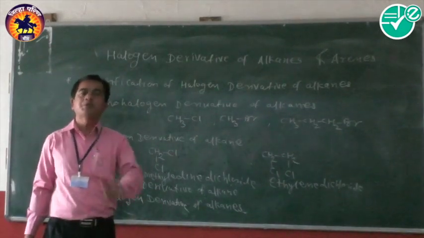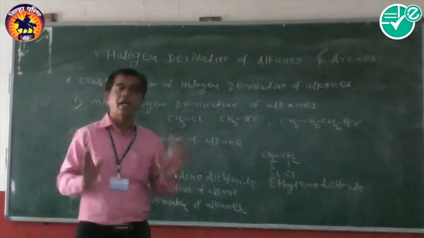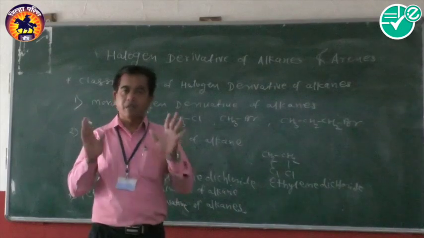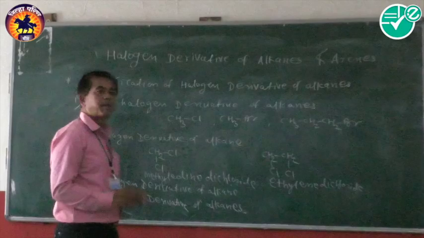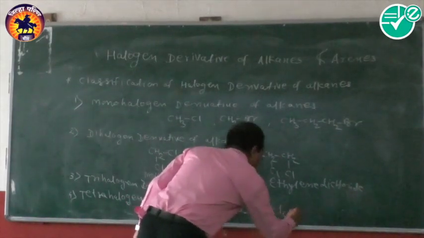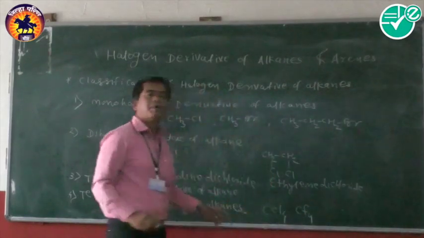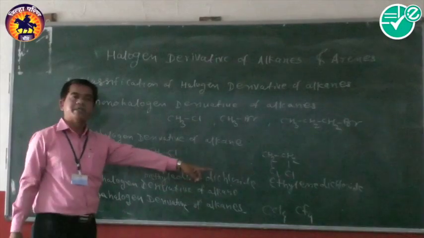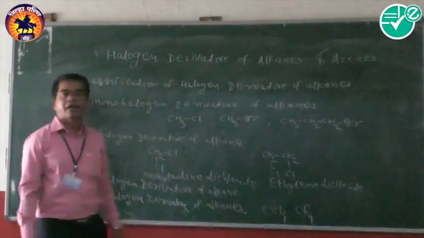Therefore, the compound formed by replacing four hydrogen atoms of an alkane by four halogen atoms is called a tetrahalogen derivative. For example, carbon tetrachloride. In examples like this, four halogen atoms are present, replacing all the hydrogen atoms of the hydrocarbon.